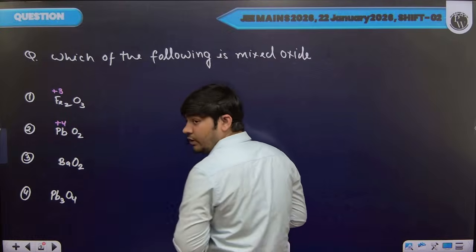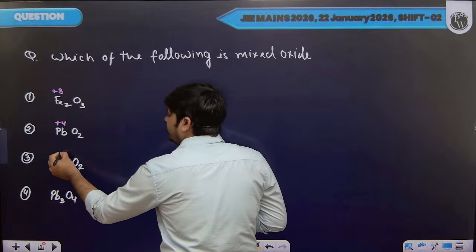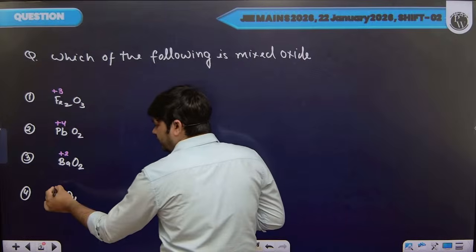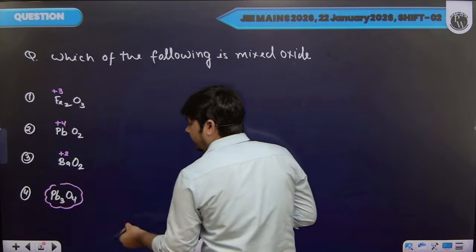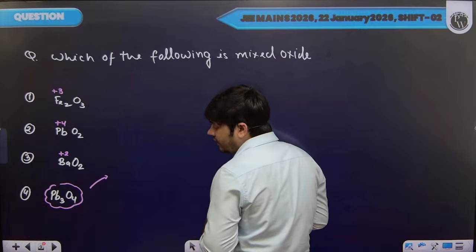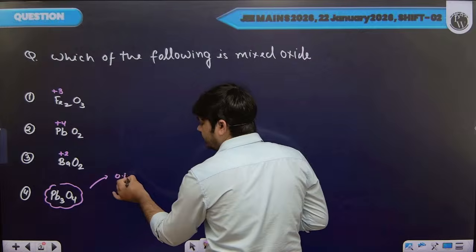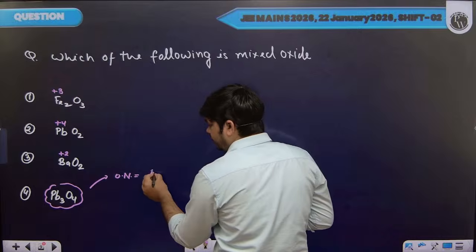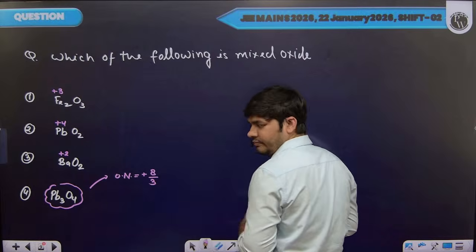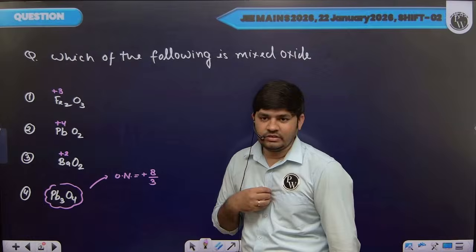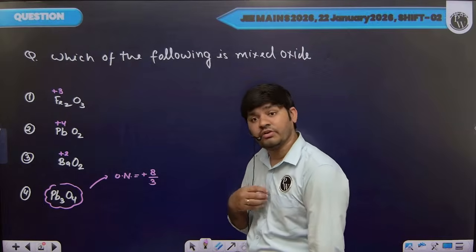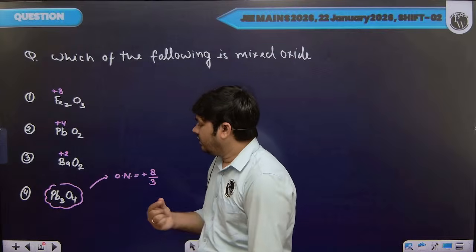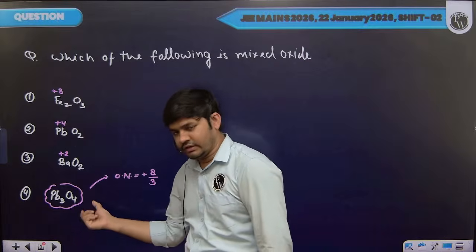This is barium peroxide, and in barium peroxide, barium will show +2 oxidation state. Now if we calculate the oxidation number of lead using some rule, it will be +8/3, and we know fractional oxidation number is not possible for this kind of metal. So we have two different oxidation states of lead present in this compound.